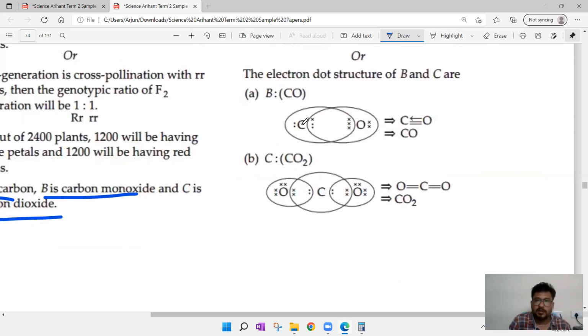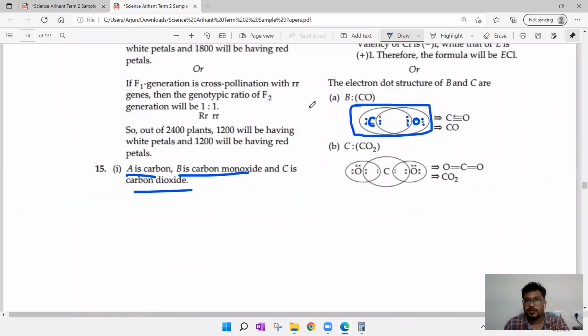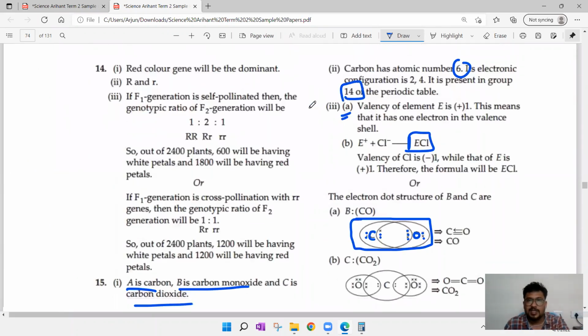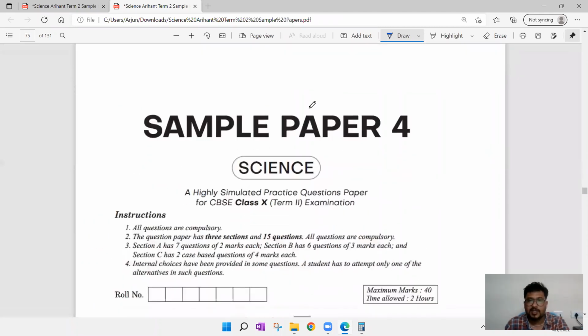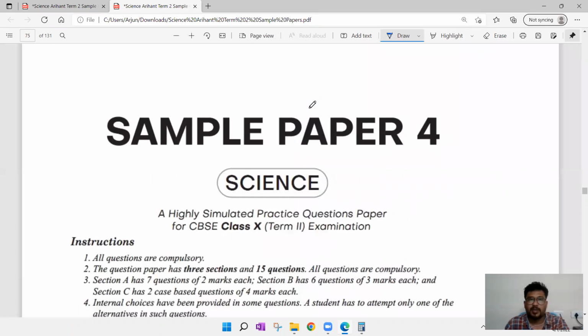So for carbon monoxide, if you observe carbon, 1, 2, 3, 4. And coming to oxygen, 1, 2, 3, 4, 5. Why? Because this electron is transferred, 1 electron transferred here. We are going to discuss this in the next class, but meanwhile try to get the solution for that one. So that's it for this sample paper 4. In the next lecture we are going to see the next sample paper.